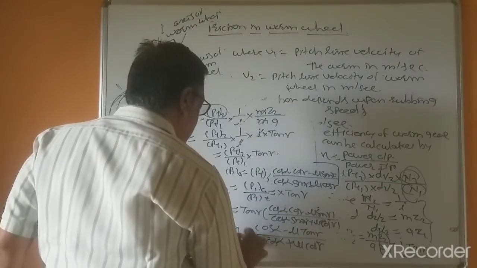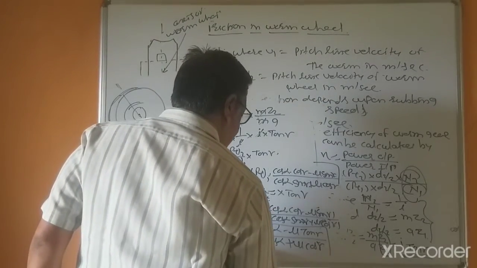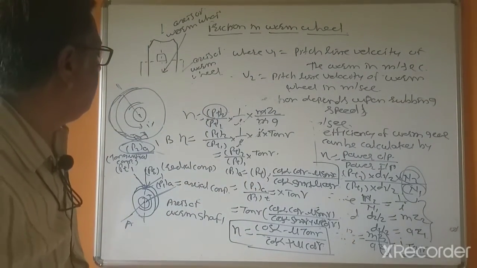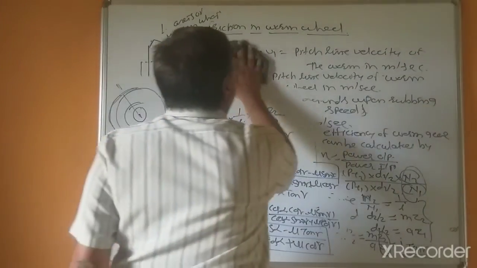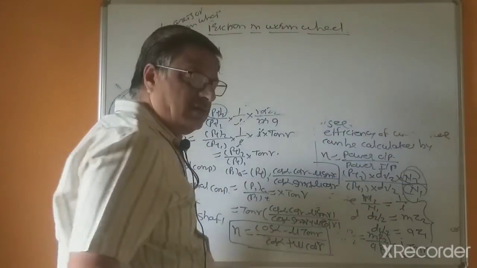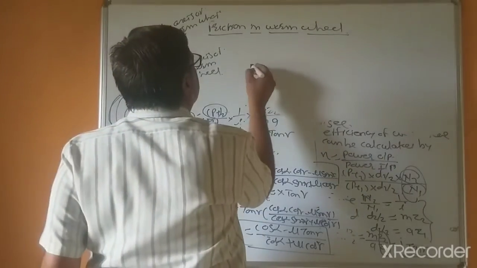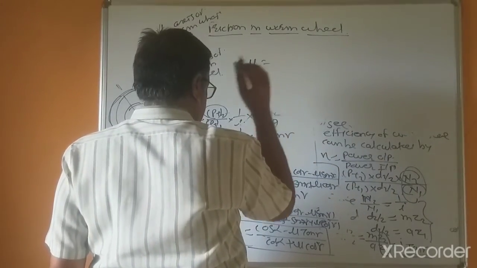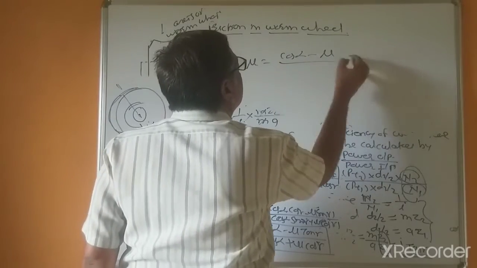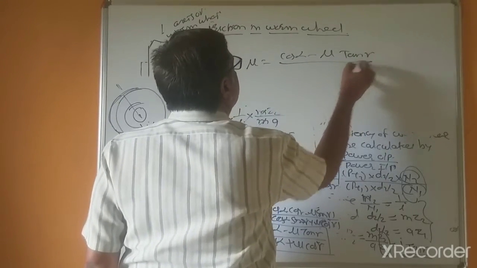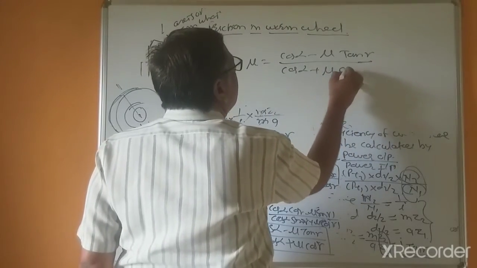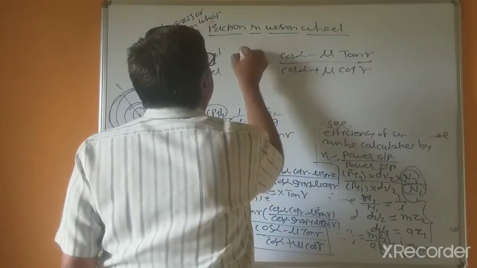This is the efficiency equation, the efficiency of the worm wheel, and you can calculate it by using the formula: efficiency equal to cos alpha minus mu tan gamma divided by cos alpha plus mu cot gamma.